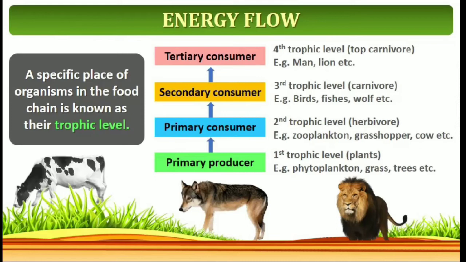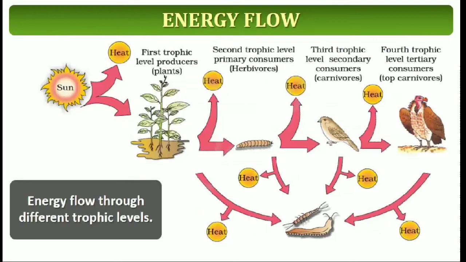First trophic level, that is plants, phytoplankton, grass, trees, etc., generally called producers. Energy flows from primary producer to primary consumer. It is the second trophic level, called herbivores, for example zooplankton, grasshopper, cow, etc. Third, secondary consumer, carnivore, example birds, fishes, wolf, etc. Followed by the fourth trophic level, top carnivore, example man, lion, etc. So your energy flows from one level to another level.